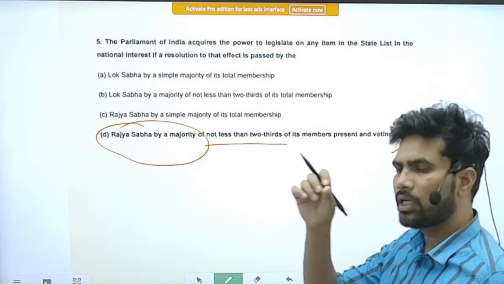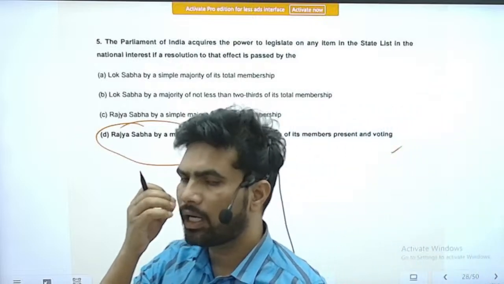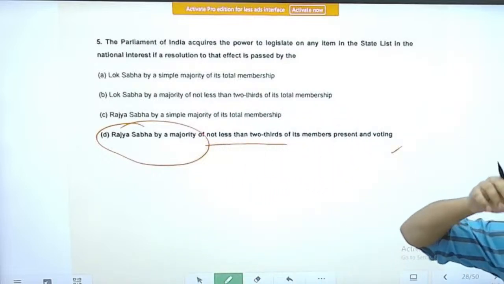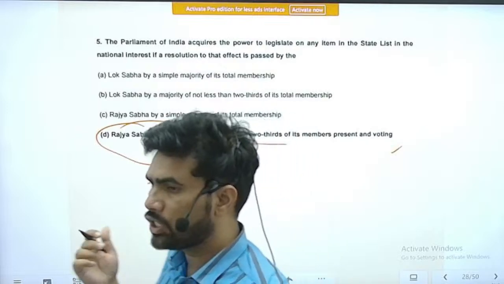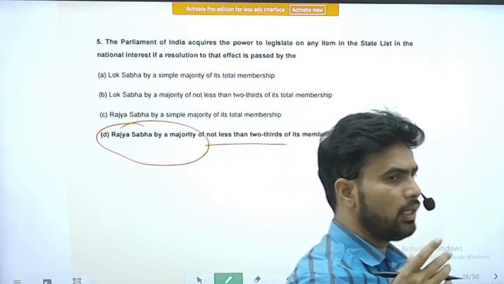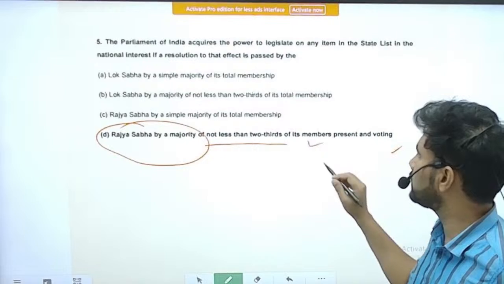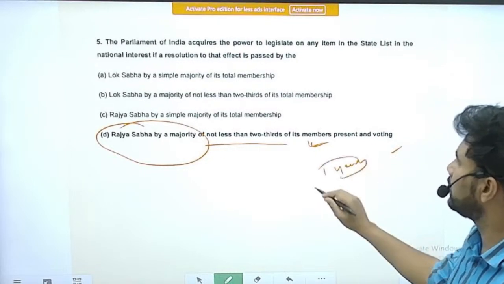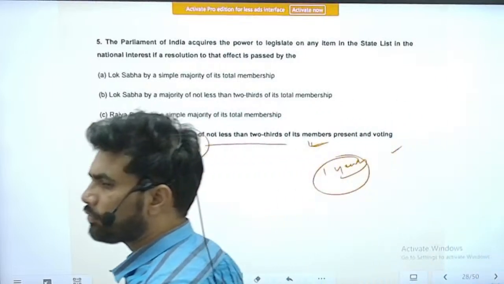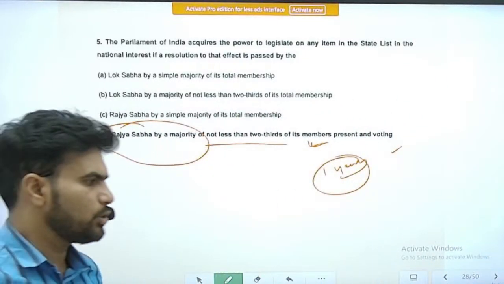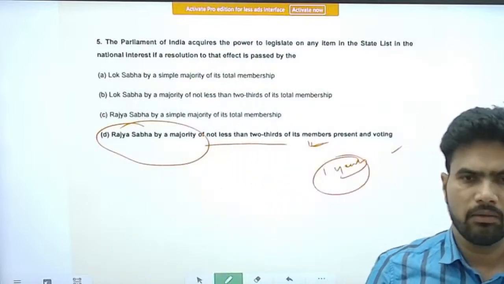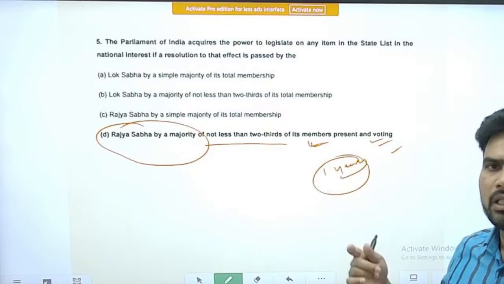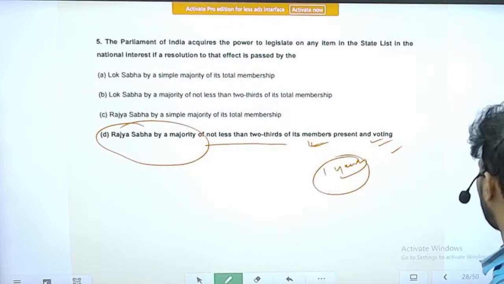So an item can be transferred to the Lok Sabha, and that item, which is actually mentioned in the state list, will become eligible to be legislated upon by the parliament. And once that resolution is passed, that permission will be there for 1 year. So within 1 year, if parliament does not act on the resolution, whatever resolution is passed by Rajya Sabha will become nullified after 1 year.